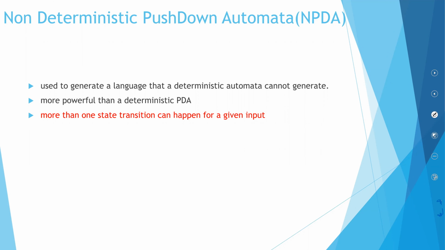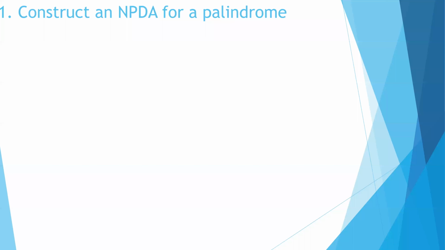And just like the non-deterministic finite automata, you will have more than one state transition which can happen for a given input. So first let's see how we can construct a non-deterministic push-down automata for a palindrome.